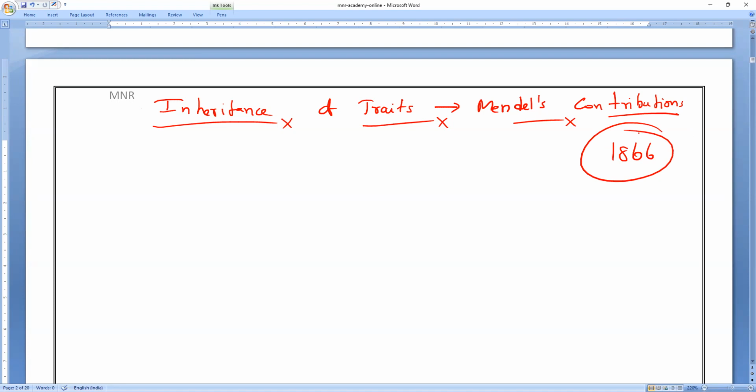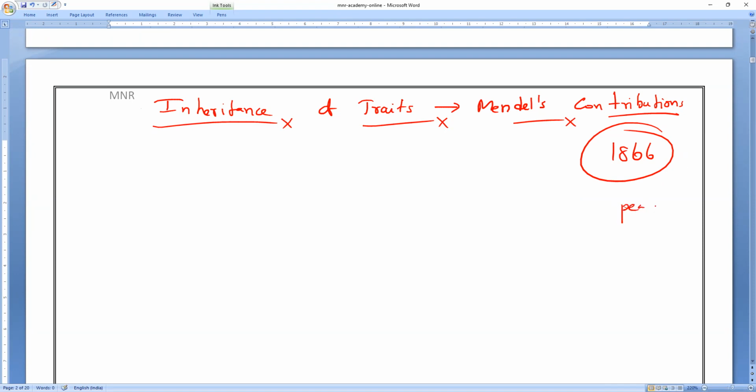Of course, we were using principles of inheritance before Mendel also, but the word genetics was first introduced by Gregor Johann Mendel only. In this year 1866, Mendel published the conclusions of his famous experiments on the common garden pea plant.